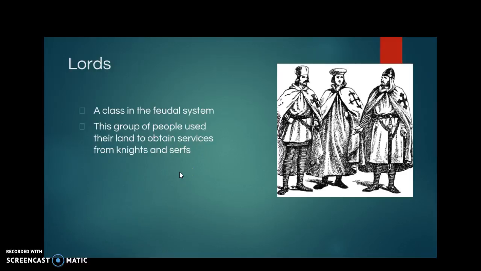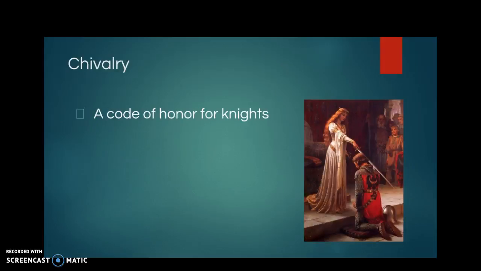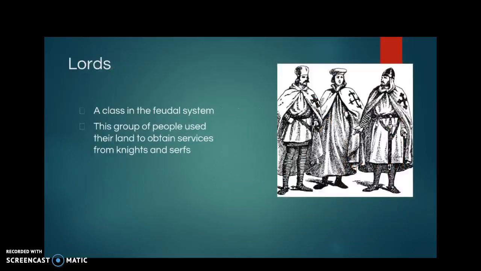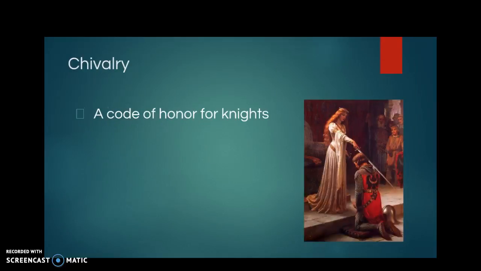Now, along with the lords, you also have the serfs, but along with that, we have the knights. Now, what is big about the knights? Well, first of all, the knights were warriors, but also they have this code of chivalry, which is a code of honor. All right, a code of honor to be loyal, to be kind, and to ultimately be a good person because you're a knight and you're a warrior, and that's what you should be doing. All right, so you have lords, and the lords are giving land to the knights who give a code of chivalry to the lords to be faithful to them. And this is a knight kind of taking their oath of chivalry.